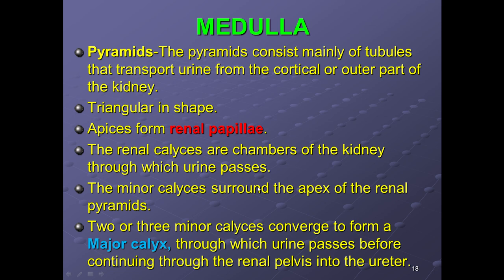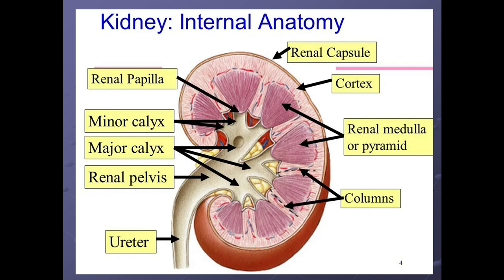And there are minor as well as major calyces. Minor calyces surround the apex of the renal pyramids. Two or three minor calyces converge to form a major calyx, through which urine passes before continuing through the renal pelvis into the ureter. No worries, let's have a look now.